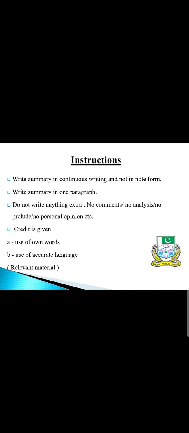Your summary must be in continuous writing, I mean not in note form. Those content points are in note form. Your summary should be in continuous writing, and write your summary in one single paragraph. Don't make paragraphs, just write in one single paragraph.